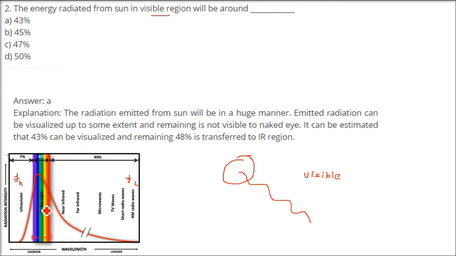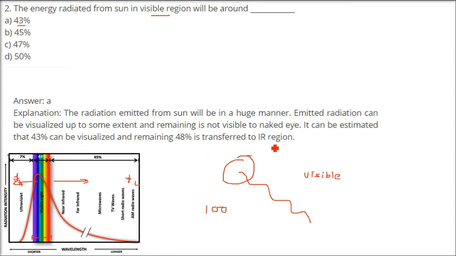And this portion, in the whole of the energy coming from the sun, is seen. Which is that part? That is 43%. If 100% energy is coming, 43% is visible.